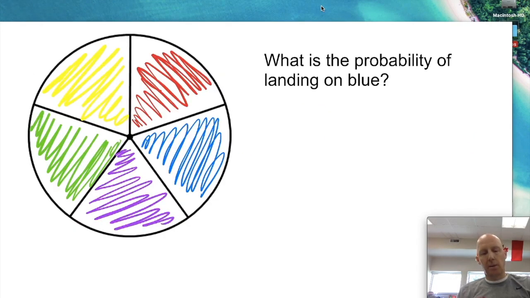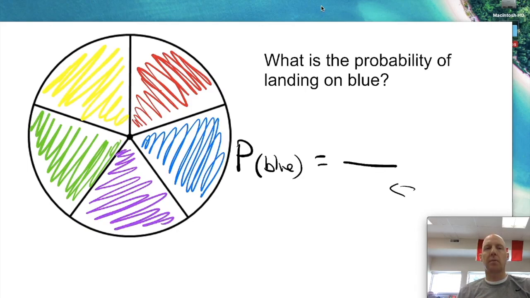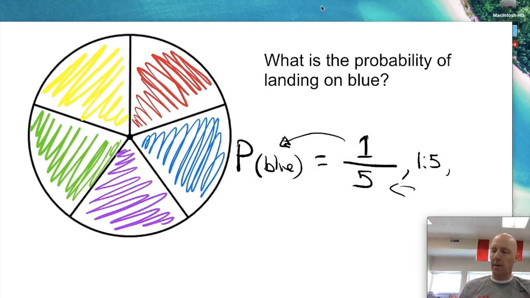Probability of landing on blue. Probability, blue, is how many total possible outcomes when I spin it. There are 5 possible places for it to stop. Top one is how many spaces out of those 5 give me what I want, or my favorable outcome. There's only 1 that's blue, so it'd be 1. 1 in 5. So as a ratio, 1 to 5, or as a percent, 1 divided by 5 times 100 is 20%.